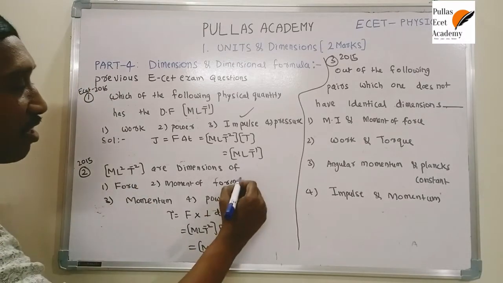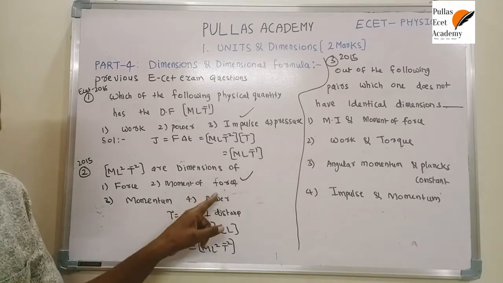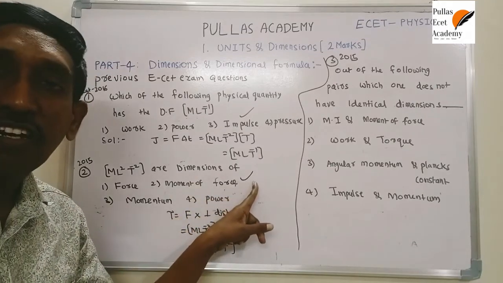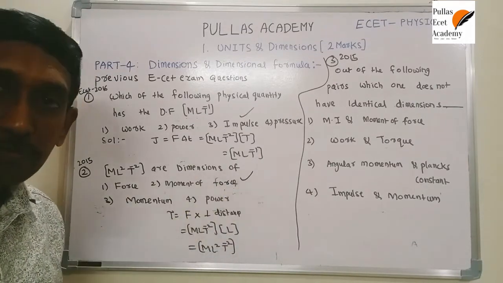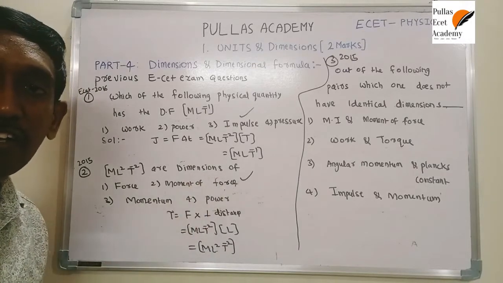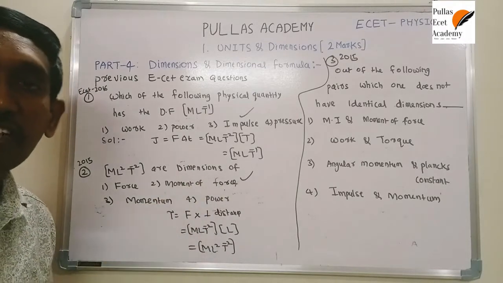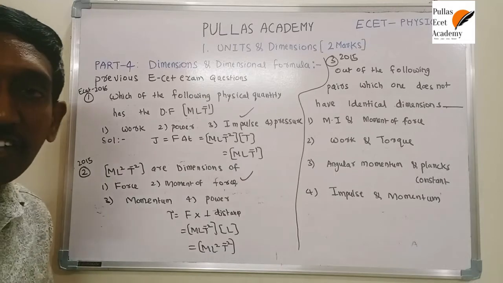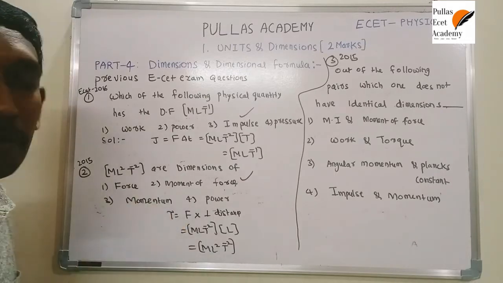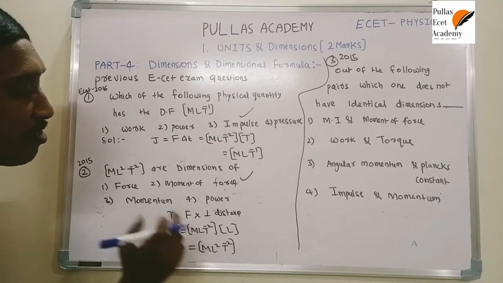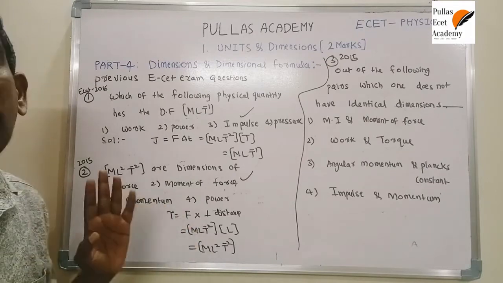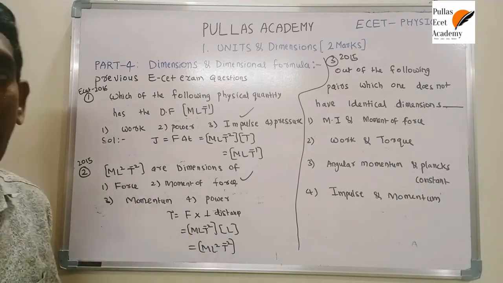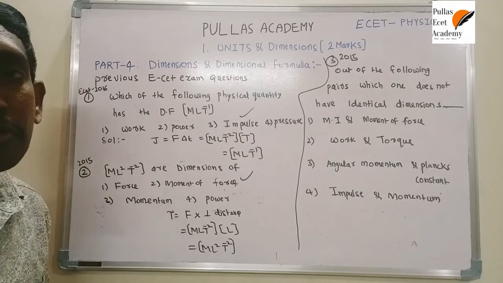That's why, which is correct here? Moment of force. Instead of moment of force, if torque is given, that's correct. Or instead of this quantity, if work done is given, it's also correct. Or if energy is given, that's also correct. Instead of energy, kinetic energy or potential energy, any form of energy is also suitable. So these are the dimensional formulas of all these quantities. So for confusing options, don't get confused.